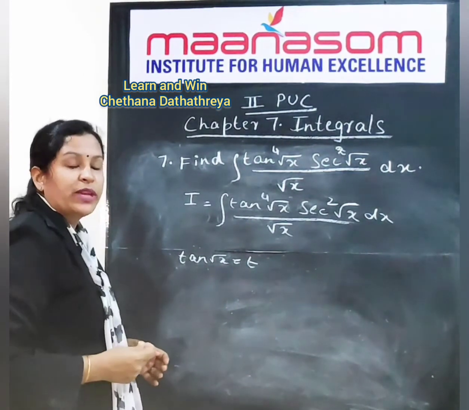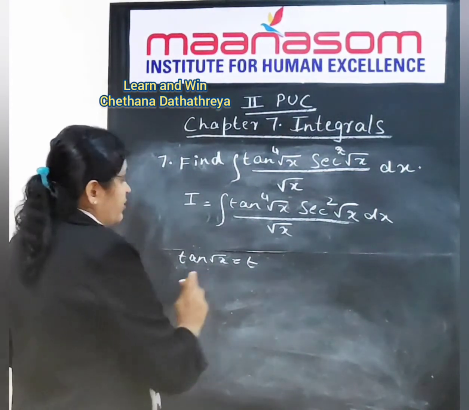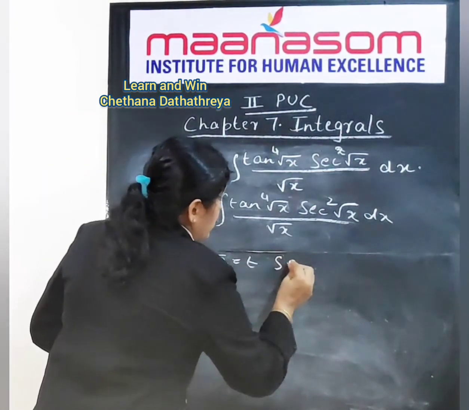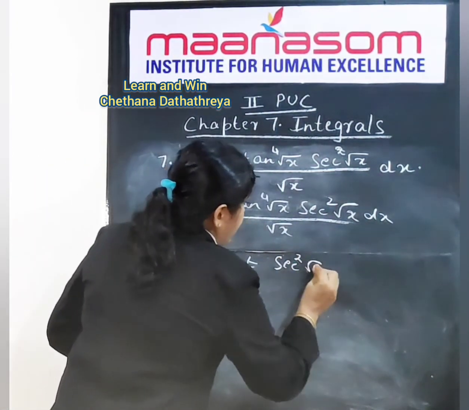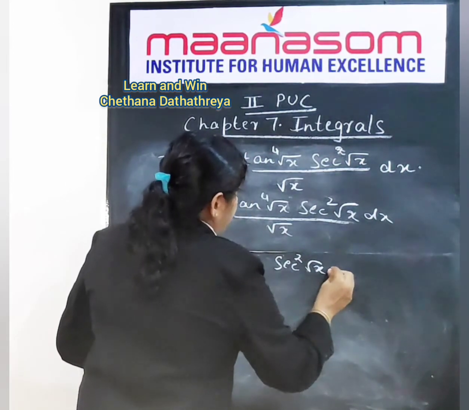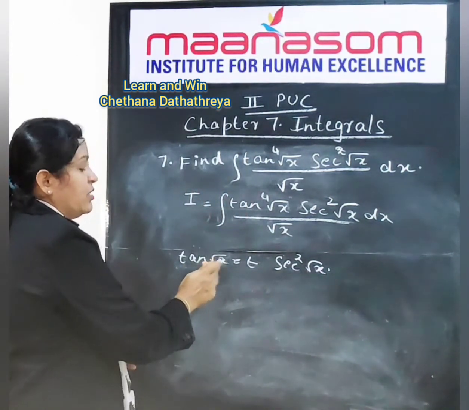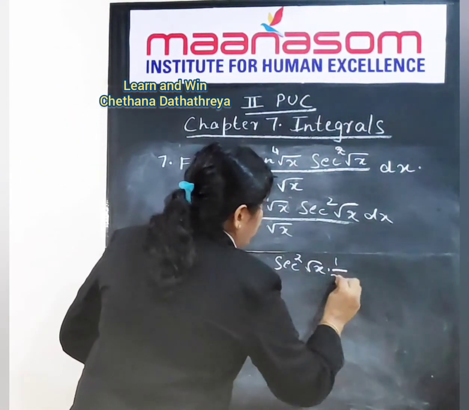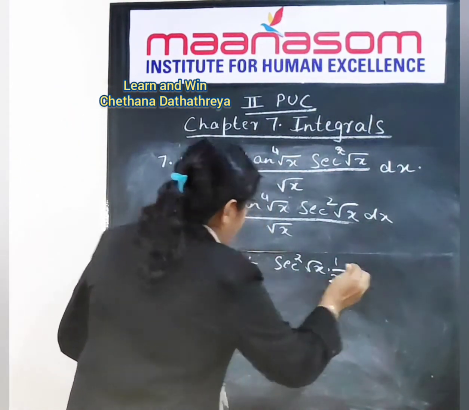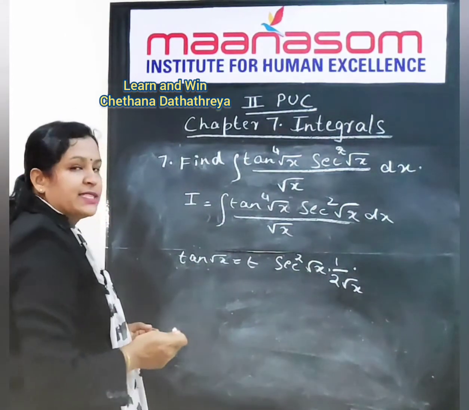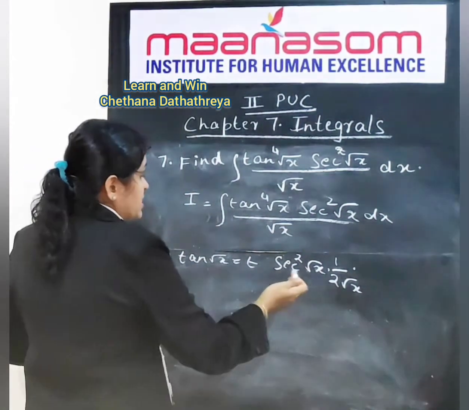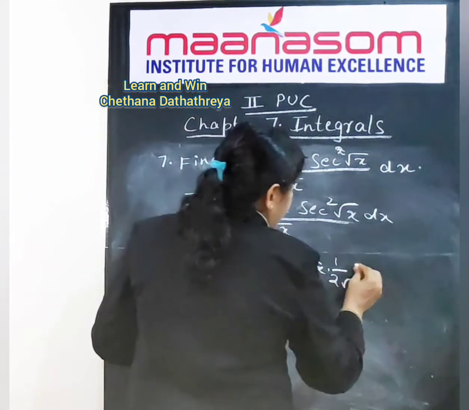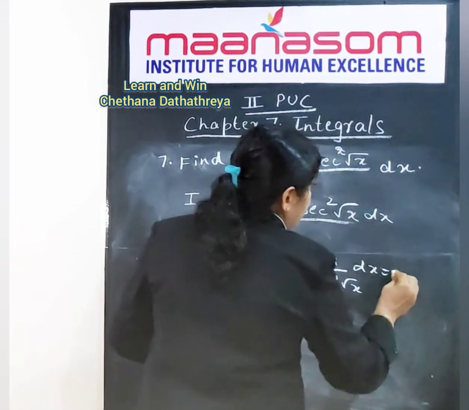When we differentiate tan, it will become secant square. So secant square root x into, what is our inner function? Our inner function is root x. So if you differentiate root x, it will be 1 by 2 root x. So secant square root x into 1 by 2 root x dx will be equal to dt.